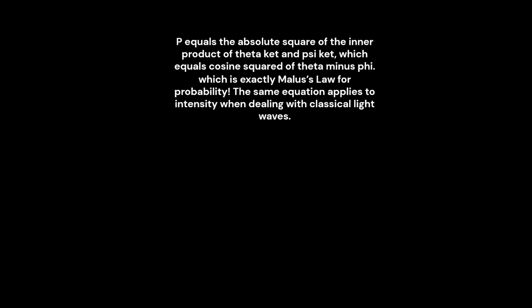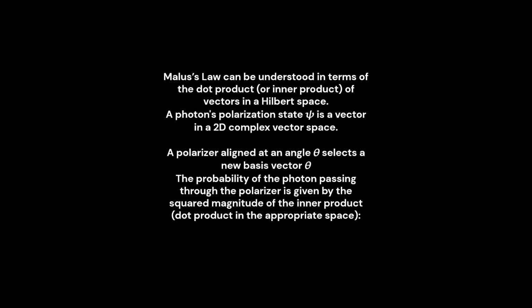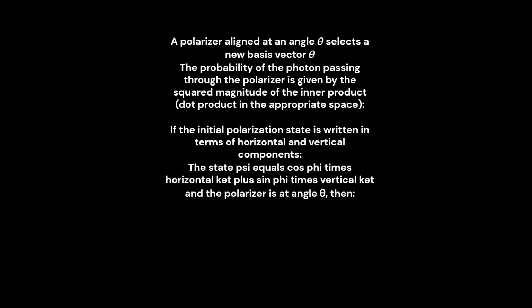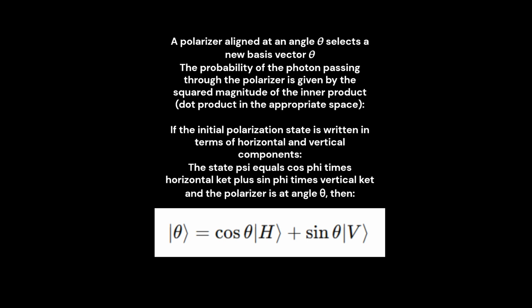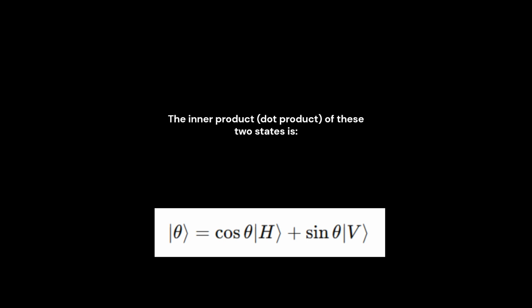Malus's law can be understood in terms of the dot product, or inner product, of vectors in a Hilbert space. A photon's polarization state is a vector in a 2D complex vector space. A polarizer aligned at an angle selects a new basis vector. The probability of the photon passing through the polarizer is given by the squared magnitude of the inner product, dot product in the appropriate space. If the initial polarization state is written in terms of horizontal and vertical components, the state |ψ⟩ = cos φ |H⟩ + sin φ |V⟩, and the polarizer is at angle θ, then |θ⟩ = cos θ |H⟩ + sin θ |V⟩.